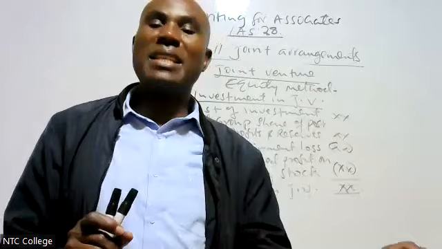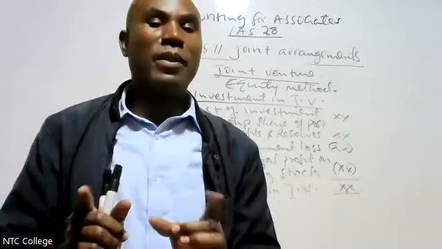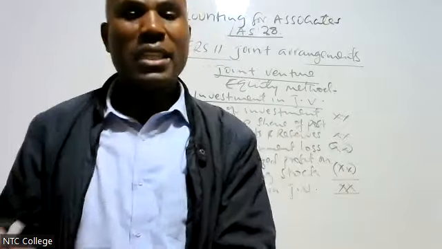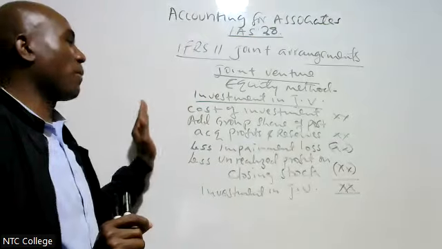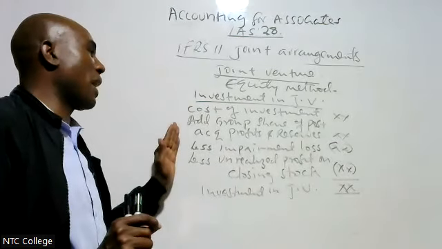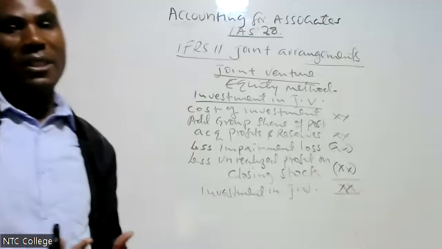If the examiner is silent, you use joint venture, where you recognize the joint venture at cost and adjust by post-acquisition profits and reserves.